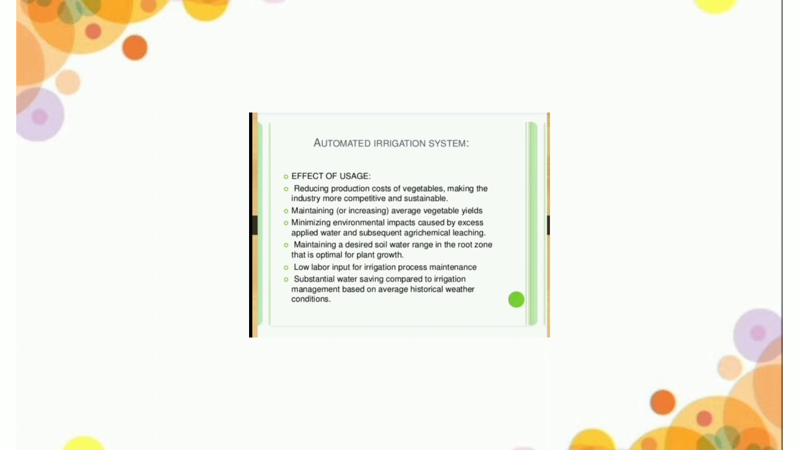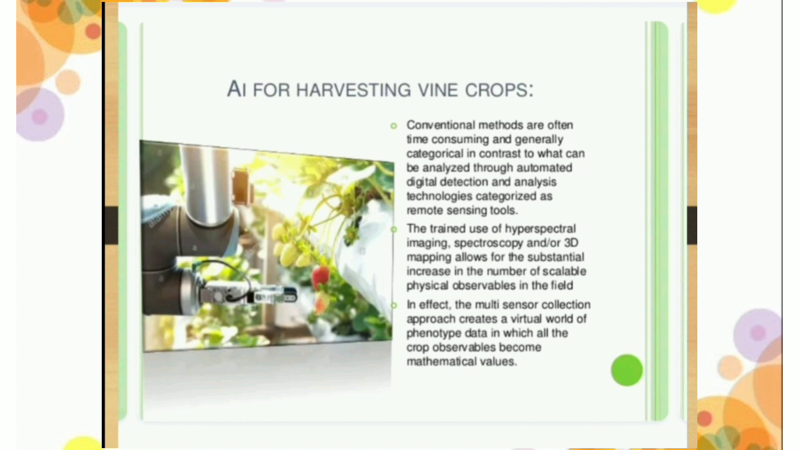Reducing production costs of vegetables, making the industry more competitive and sustainable. Maintaining or increasing average vegetable yields, minimizing environmental impacts caused by excess applied water and subsequent agri-chemical leaching. Maintaining a desired soil water range in the root zone that is optimal for plant growth. Low labor input for irrigation process maintenance, substantial water saving compared to irrigation management based on average historical weather conditions.